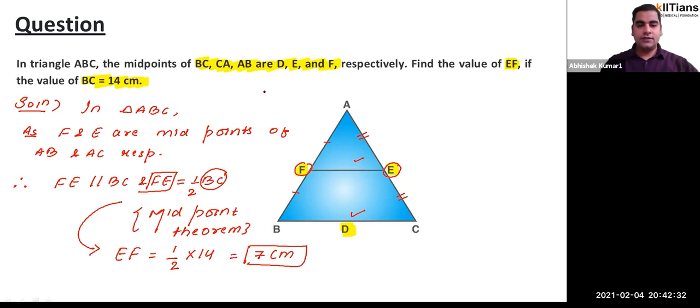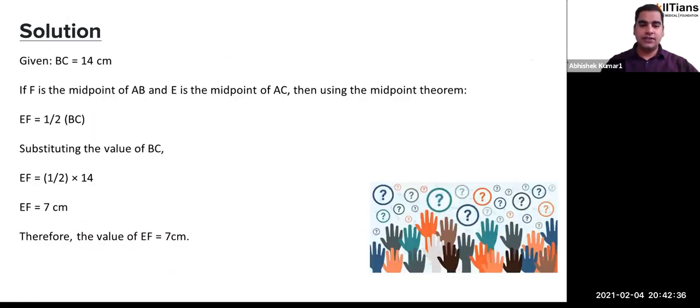All right. Okay, no doubt. All right, let's move ahead. You can check here. The answer given is EF centimeter. EF is equals to 7 centimeter, and this solution is for your reference, guys. You can refer to it whenever you would like to.